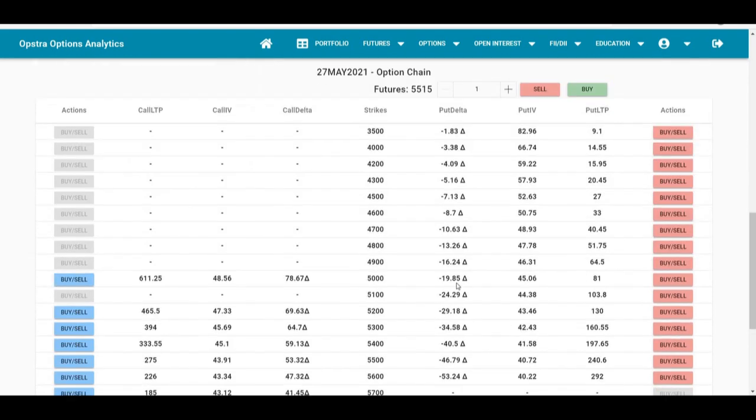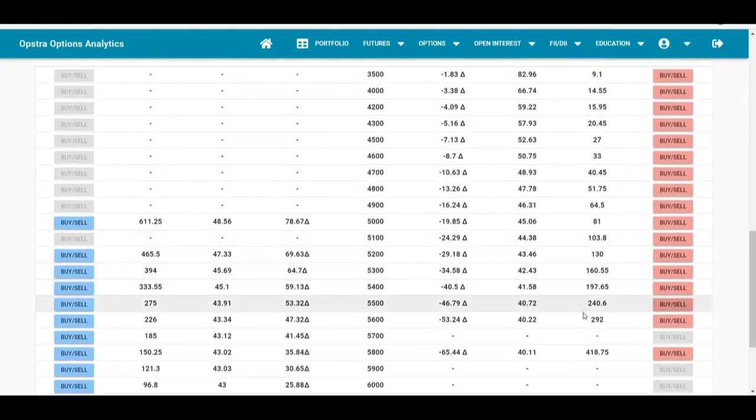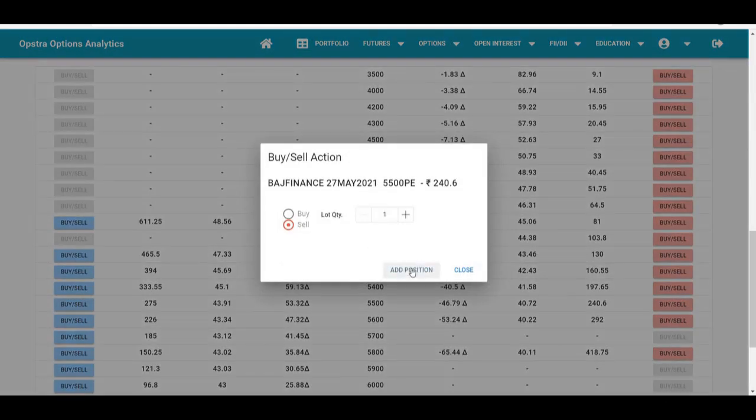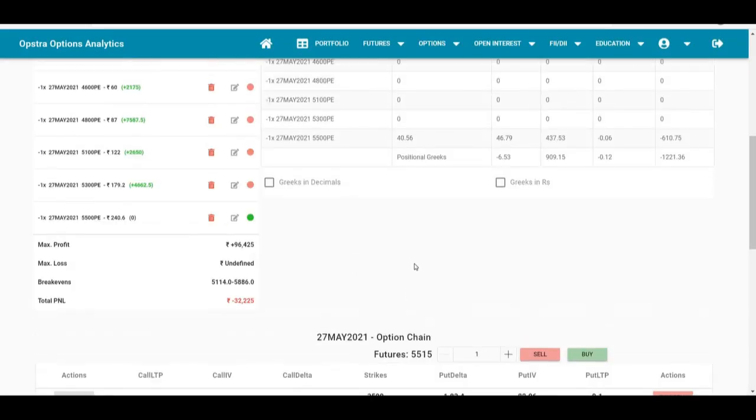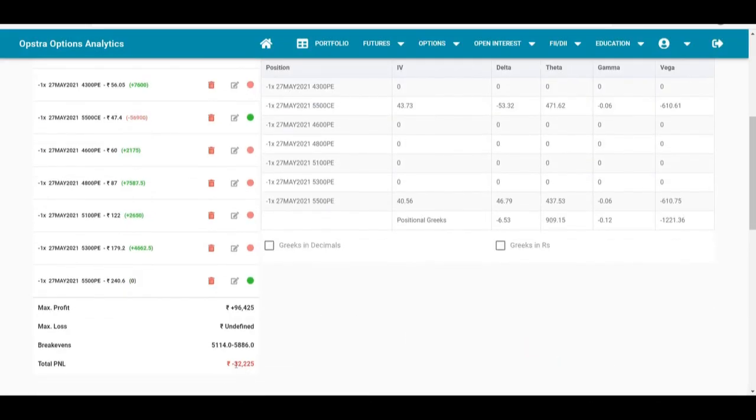And we will sell the 5,500 put option for 240.6. The current loss which we see is 32,000. Again, it is within the acceptable limit. So now we are short on ATM straddle, which is 5,500.